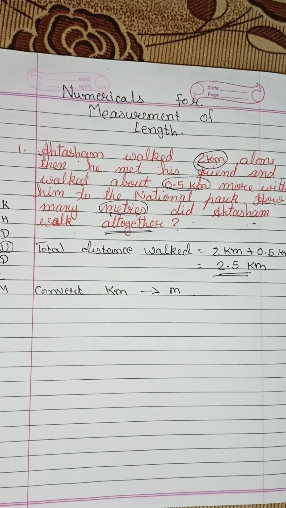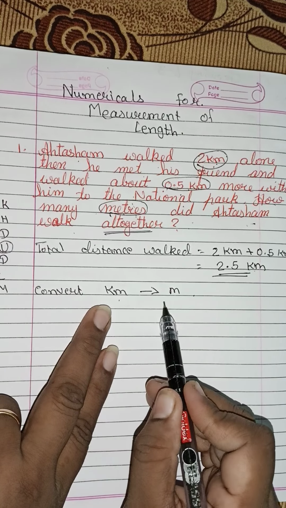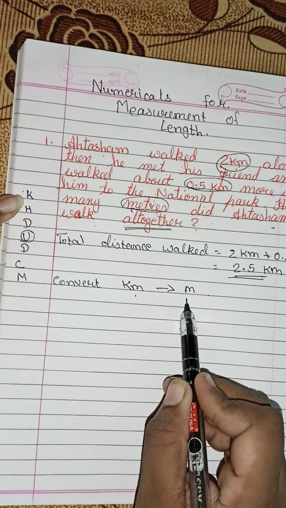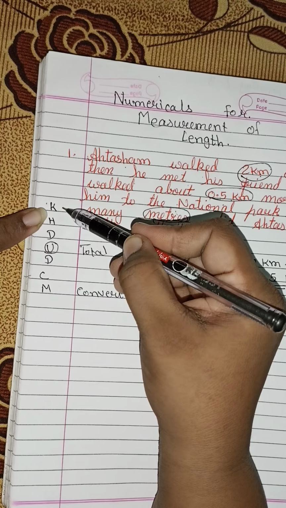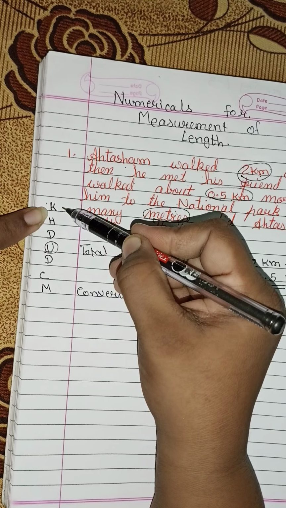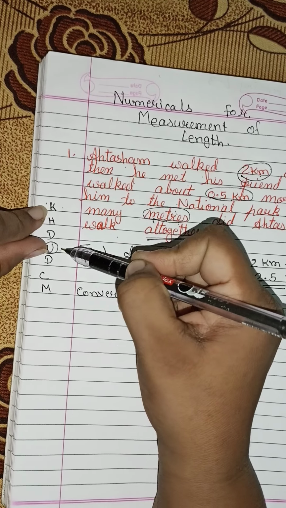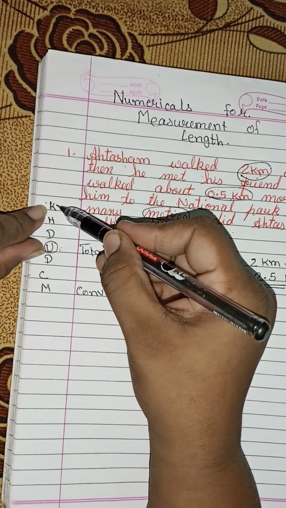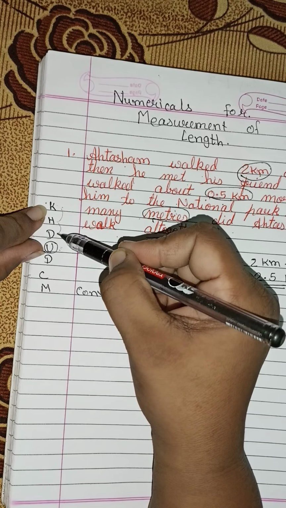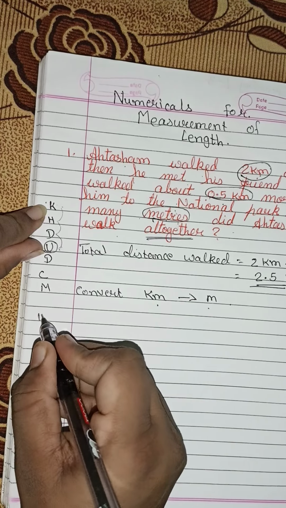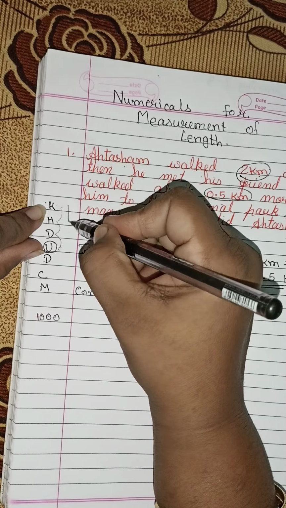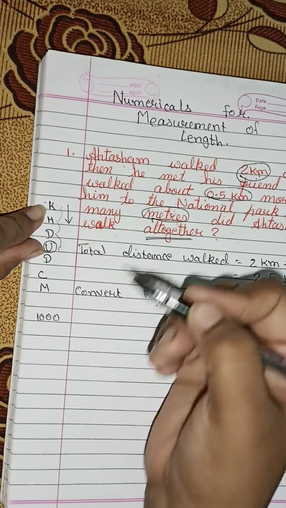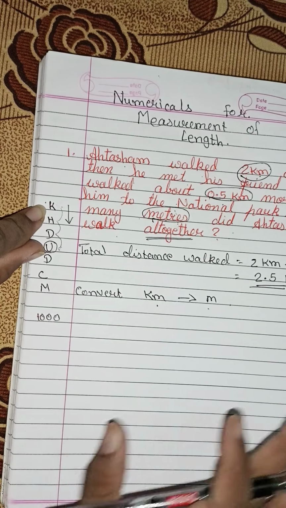Now U is the base. So now we are supposed to convert kilometer to meter. So where is kilometer? It's here. This is kilometer, right? Now you have to convert kilometer to meter. Meter will be at the unit place. So kilometer to meter, how many jumps are you supposed to take? It's 1, 2, 3. 3 means 1,000, right? And you are converting from bigger to smaller unit. When you are converting from bigger to smaller unit, you are supposed to multiply. So this 1,000 will be like this only.